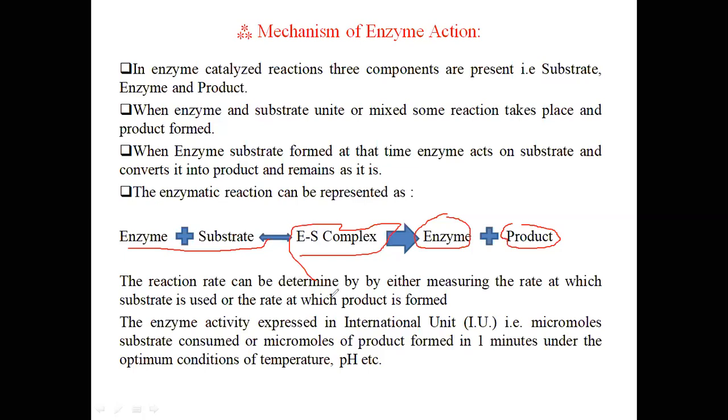The enzyme activity is expressed in international units, that is micromoles of substrate consumed.